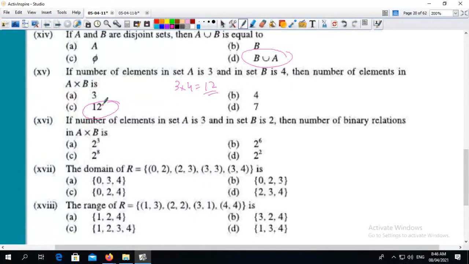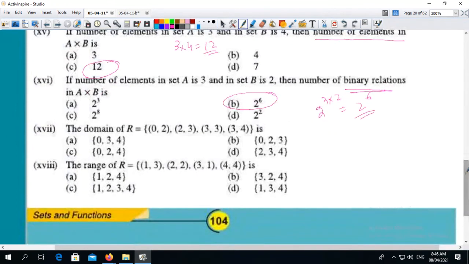If number of elements in set A is 3 and in set B is 2, then number of binary relations, no, this is binary relation. Here number of elements is 3 into 2, 2 power 6. Binary relation means power set of A cross B. So there are 6 elements in A cross B, so power set becomes 2 power 6.